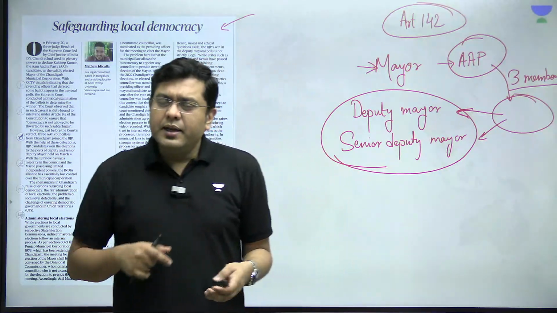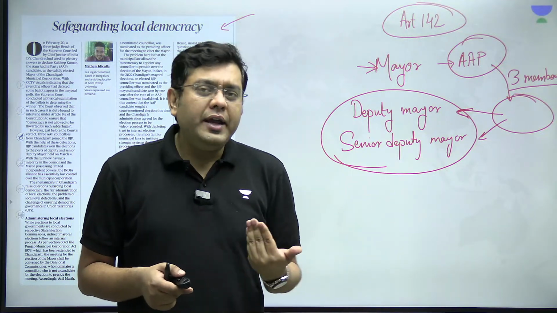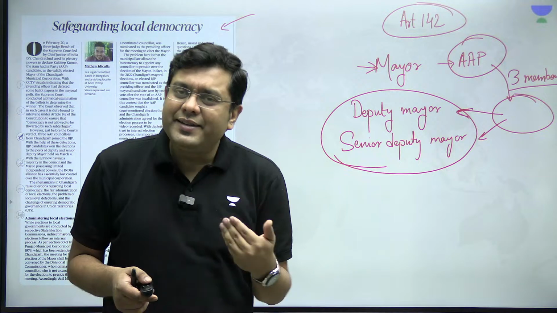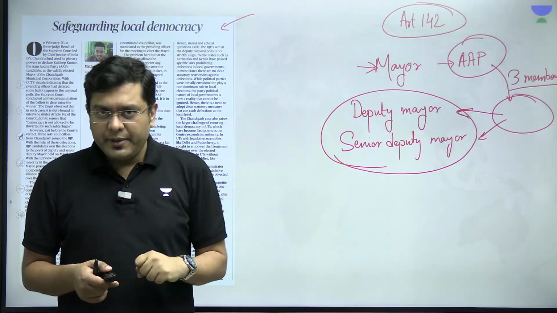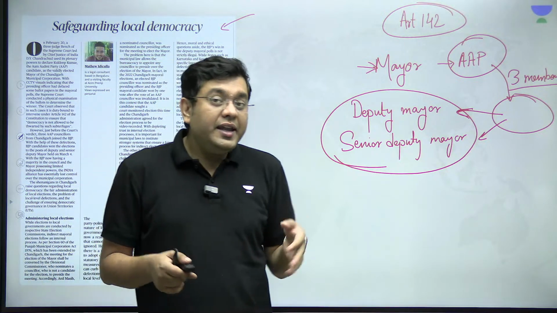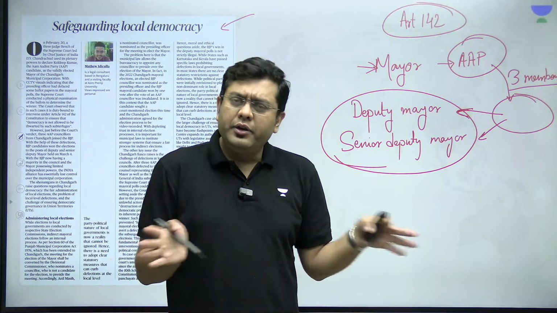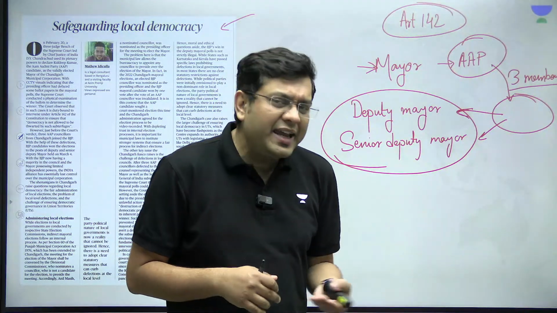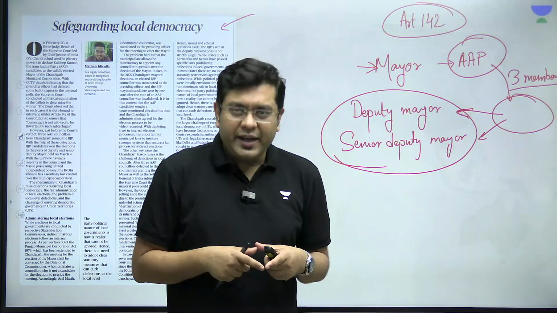So this article argues that you still have horse trading, which can influence the decision making process in the entire local self government. That horse trading has been used quite significantly for almost a couple of decades now and more, in order to influence local level elections.